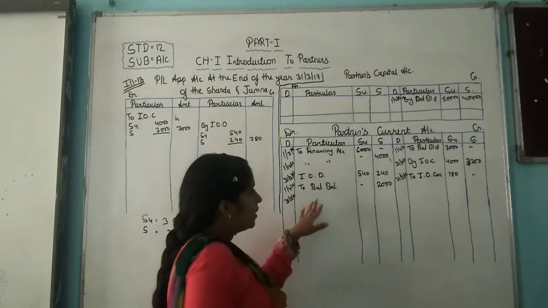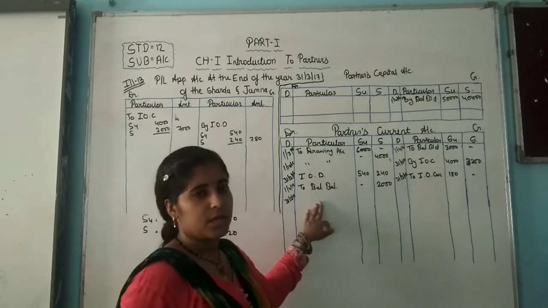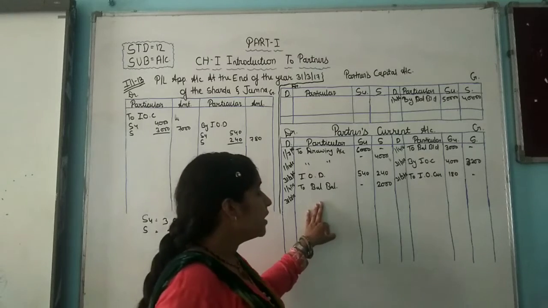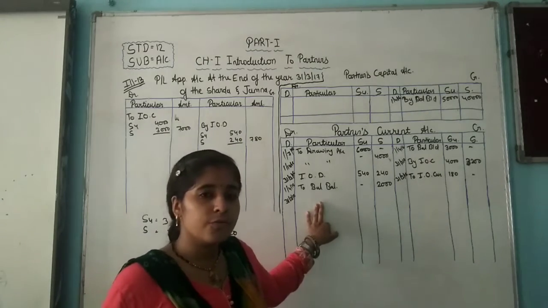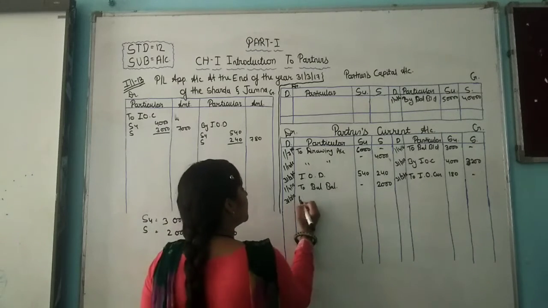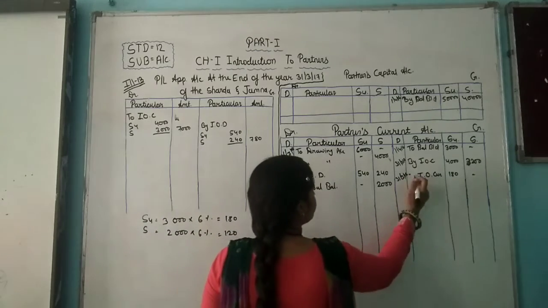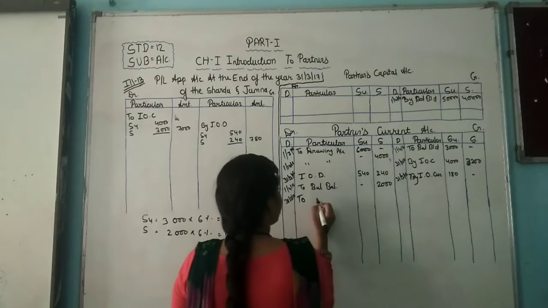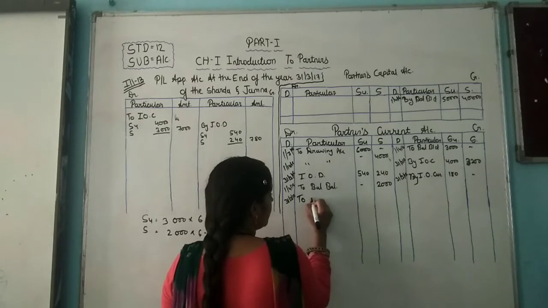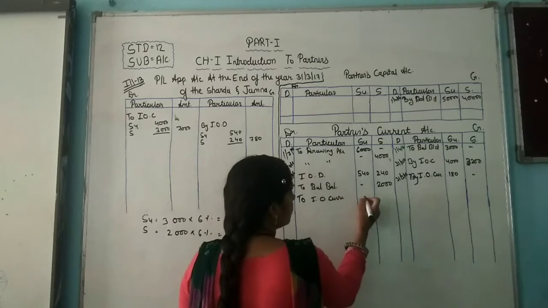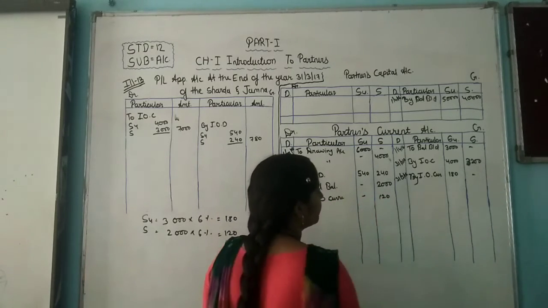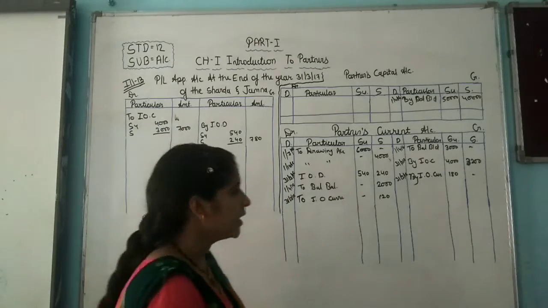Sarvesh has a debit balance, so Sarvesh pays interest on current account to the firm. To interest on current account, the amount is 120. I hope this is clear.